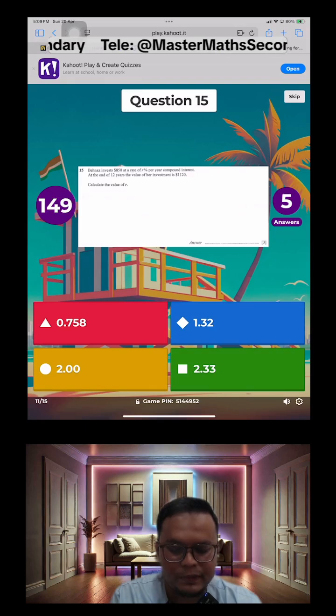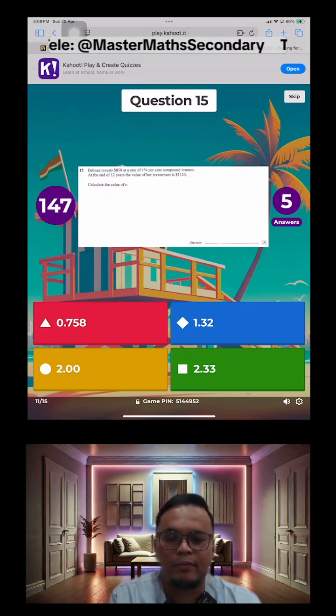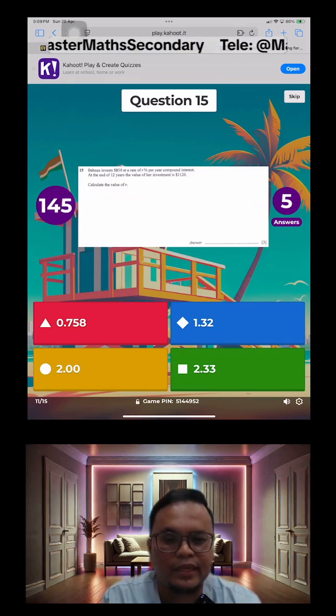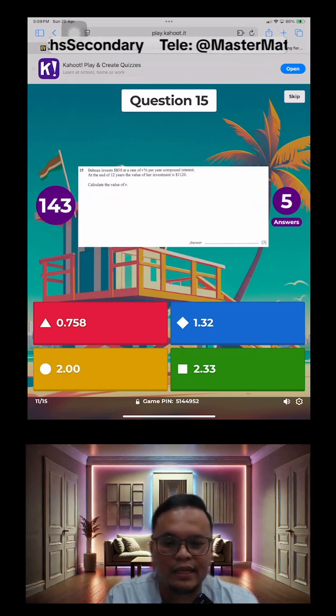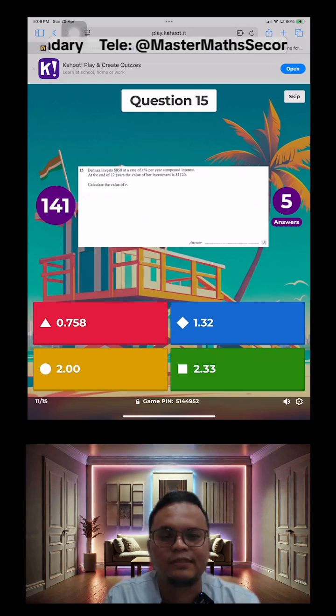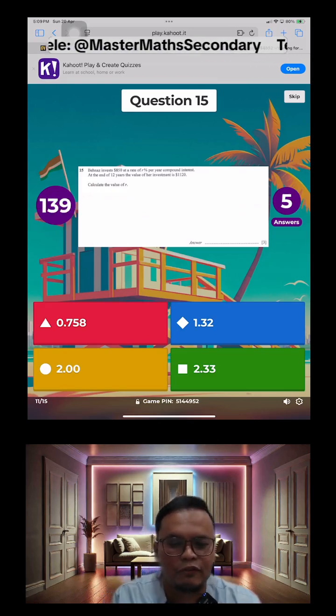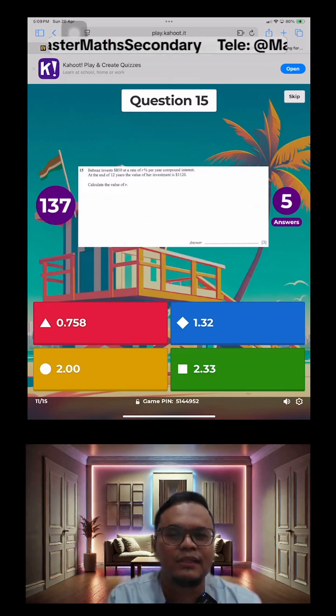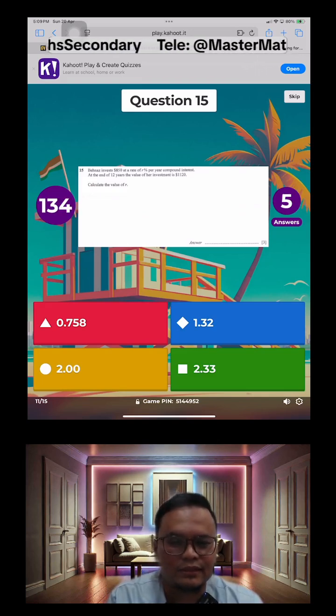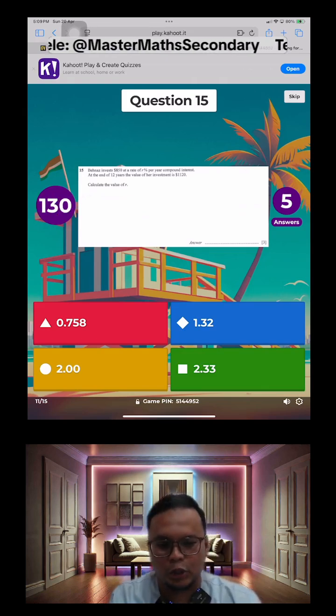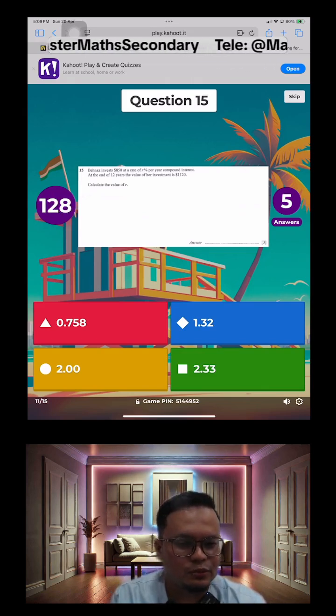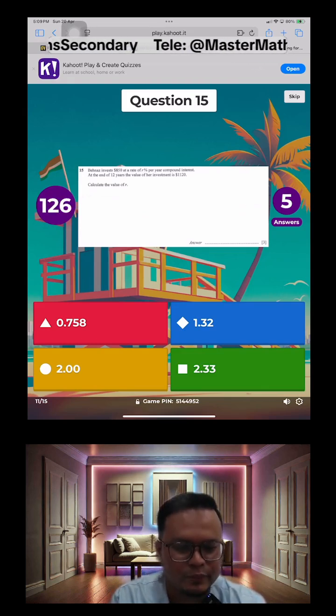Okay, so recall your compound interest formula. It's normally given in your formula sheet, by the way. If you have access to any past year papers or your 10-year series, and you forgot your compound interest formula, you can just grab one of the past year papers or your 10-year series to help you recall the formula.